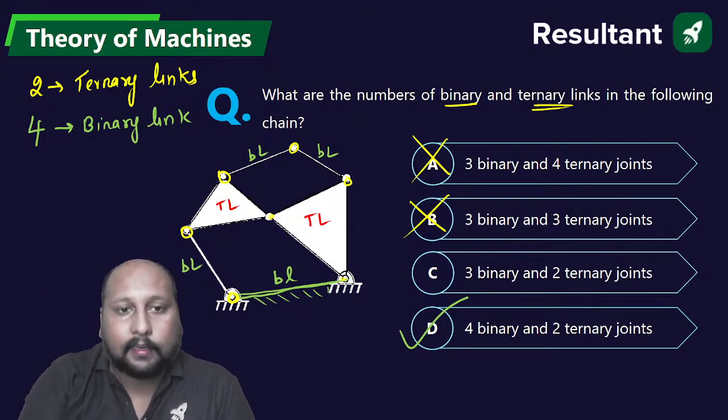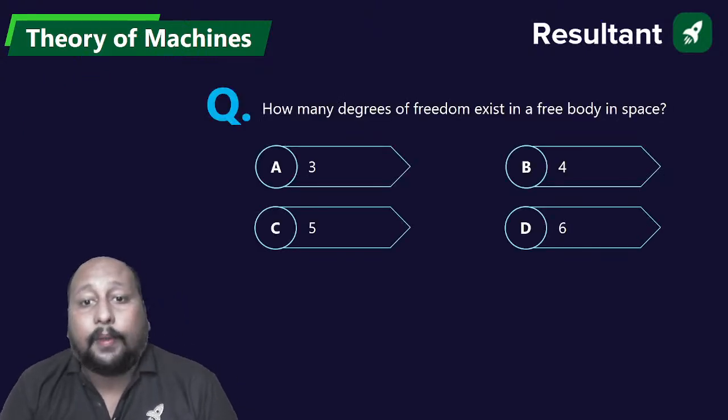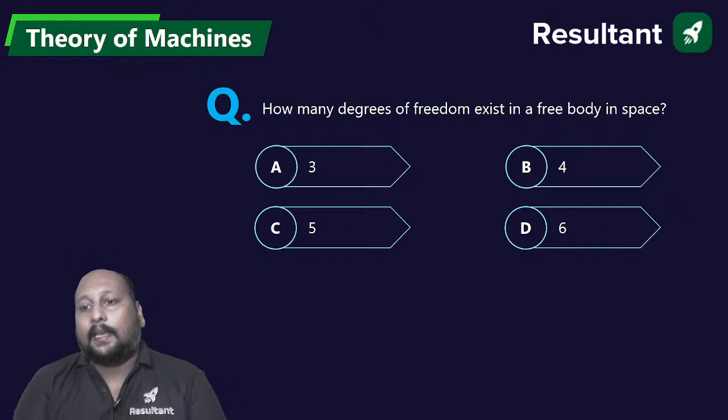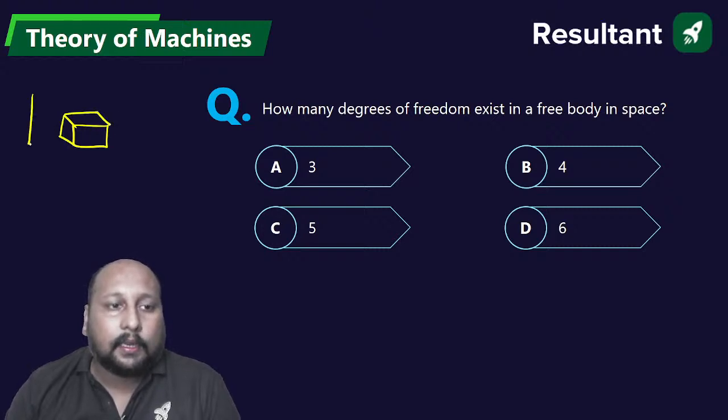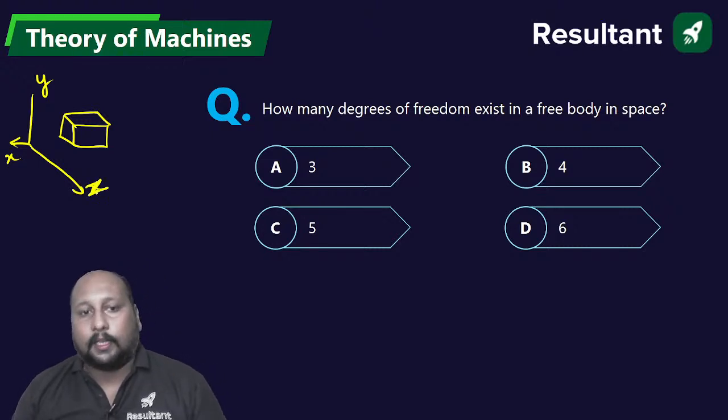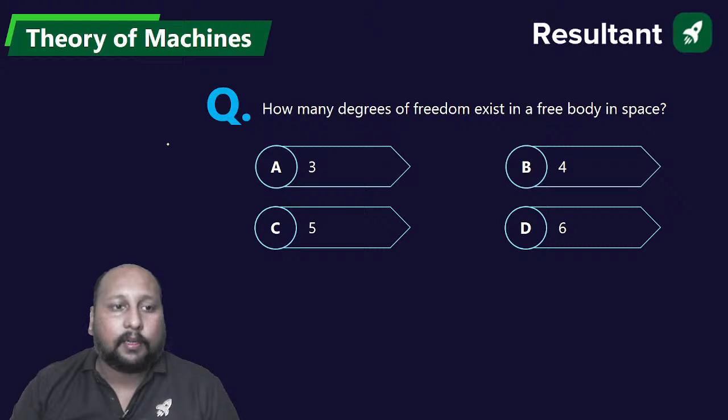Next, third last question, I think. How many degrees of freedom exist in a free body in space? If you have a free body in a 3-dimensional space, then what will be the degree of freedom? X, Y and Z. If a body is kept in 3 axes, then what will be the degree of freedom? Let us keep it like this.